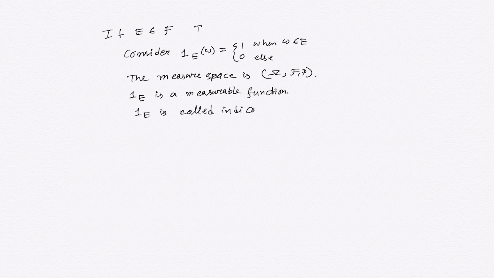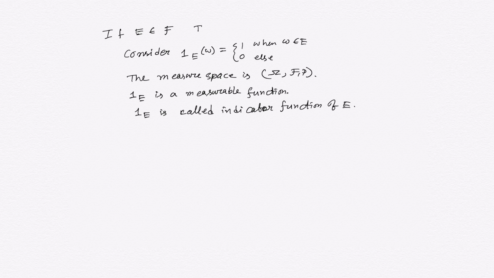This indicator function would be used in the course very often. Now if I add two indicator functions, I would get another indicator function if the sets are disjoint, correct?